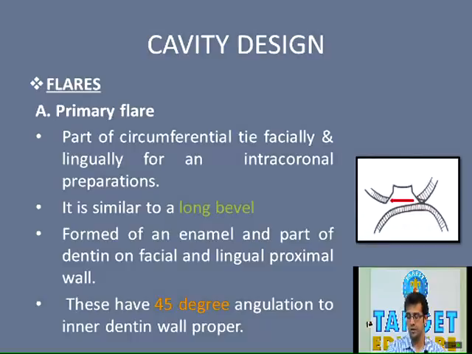Now another form of bevel which we just discussed, the gingival bevel, also has the same function as that of the occlusal bevel. Apart from this, the weak enamel is removed, thereby increasing the strength of the marginal enamel. As you all know, the weak enamel at the cavo-surface margin of the gingival area needs to be removed in the cavity preparation for amalgam restorations as well. In those cases that is called the gingival bevel, and for amalgam restorations the angulation is 15 to 20 degrees, whereas for cast restorations the angulation of the gingival bevel is 20 to 30 degrees.